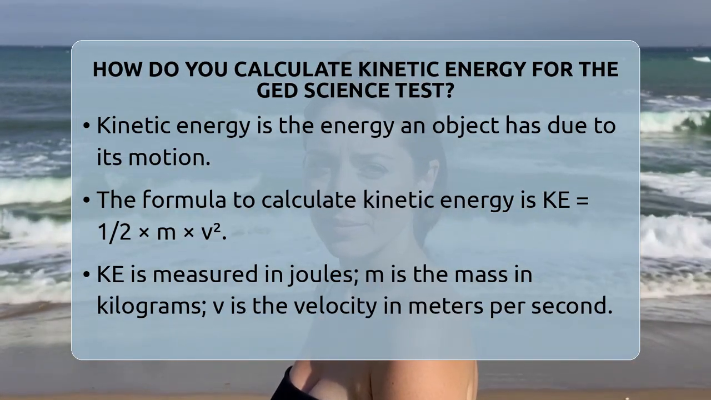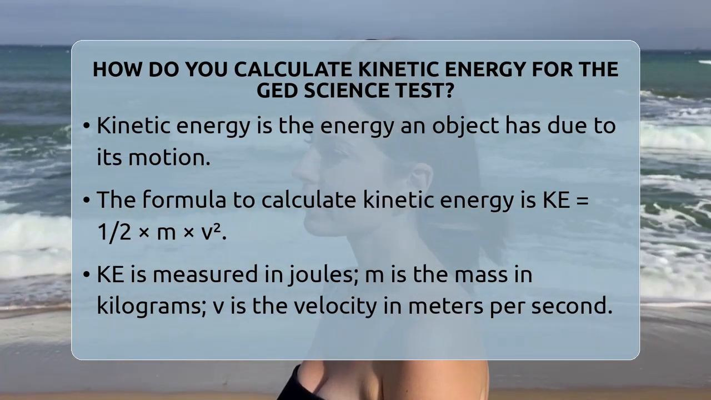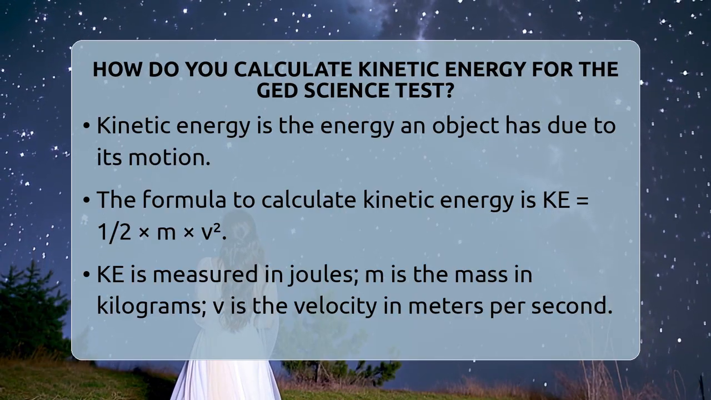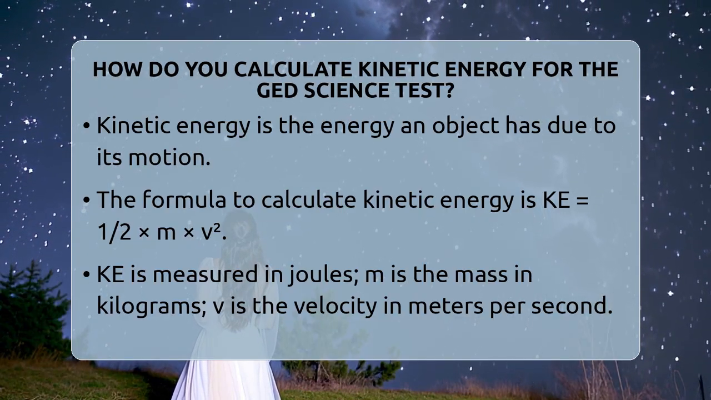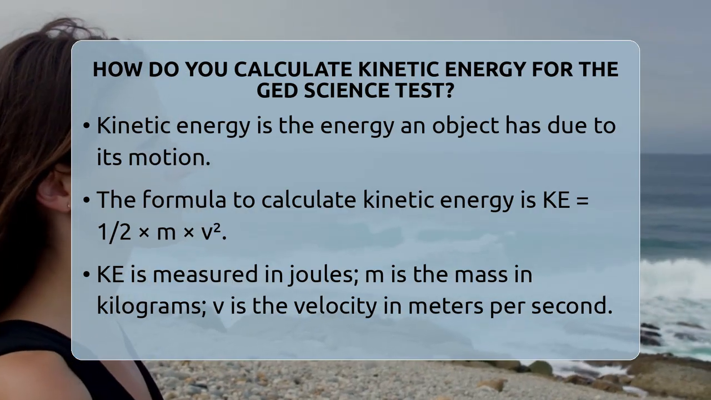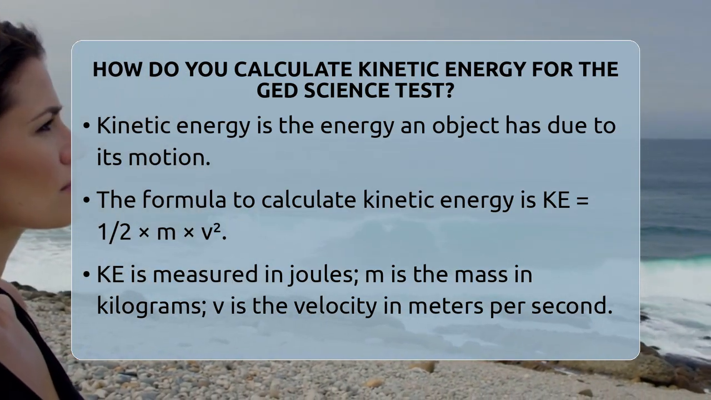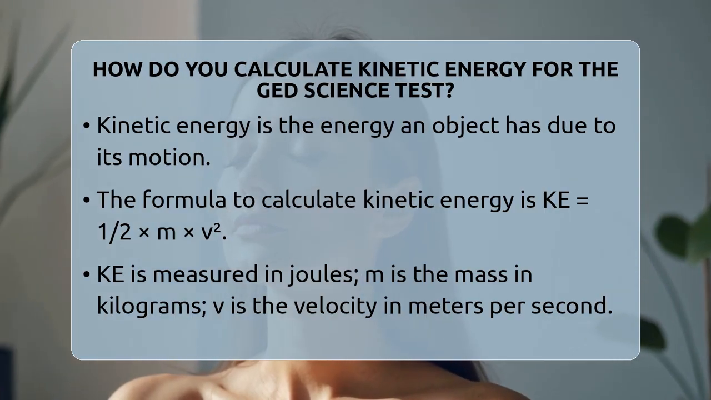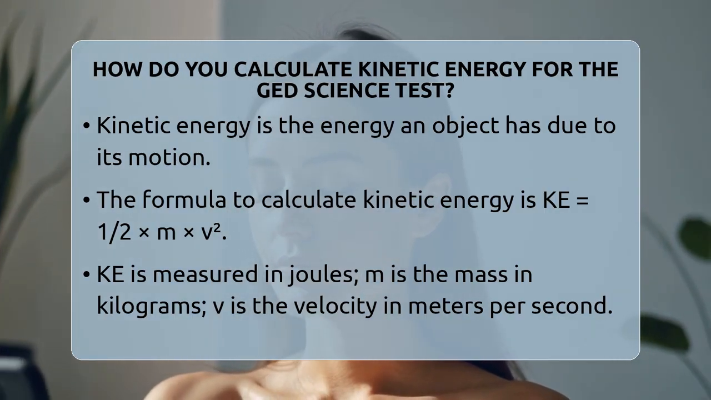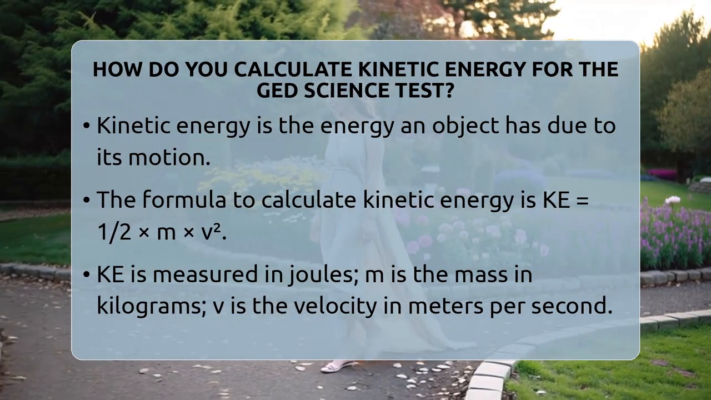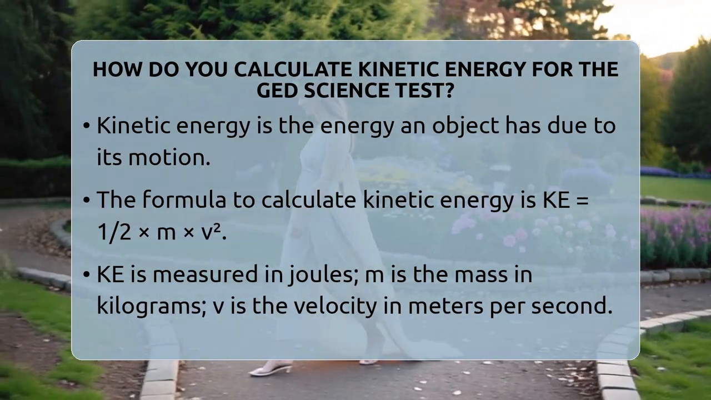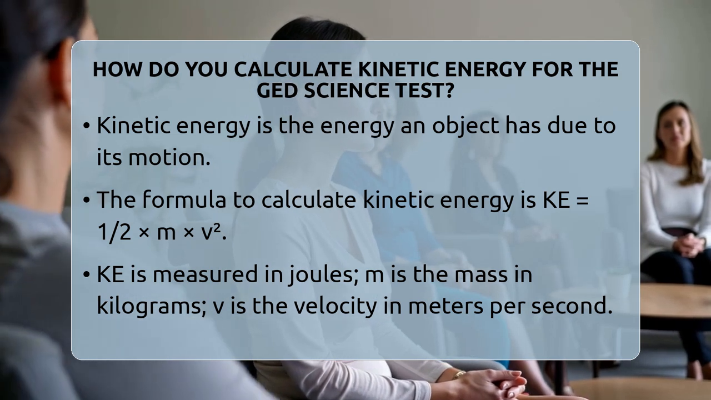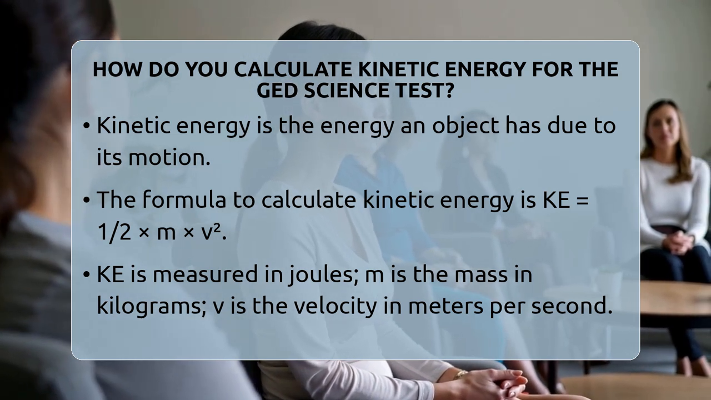How do you calculate kinetic energy for the GED Science test? Imagine you are watching a race car zoom past you. Its speed and weight determine how much energy it has while moving. That energy is called kinetic energy. On the GED Science test, especially in physical science questions about forces and motion, knowing how to find this energy is very helpful. Kinetic energy tells us how much energy an object has because it is moving.